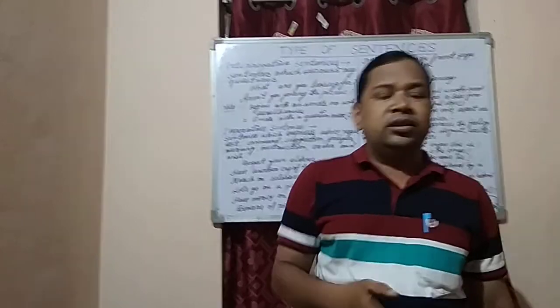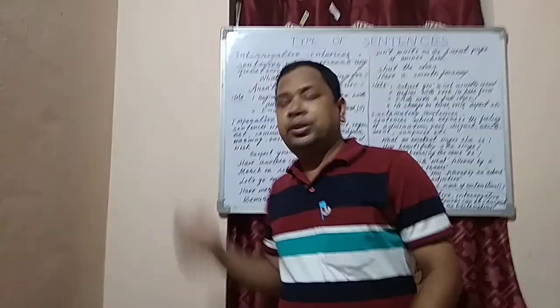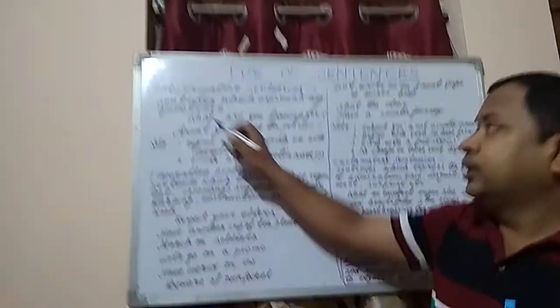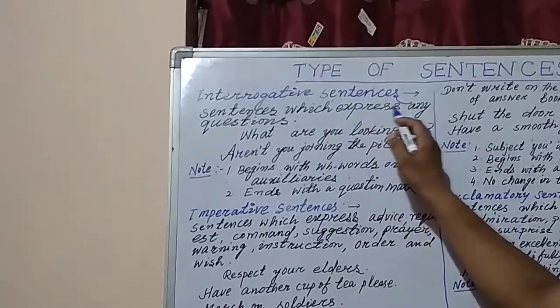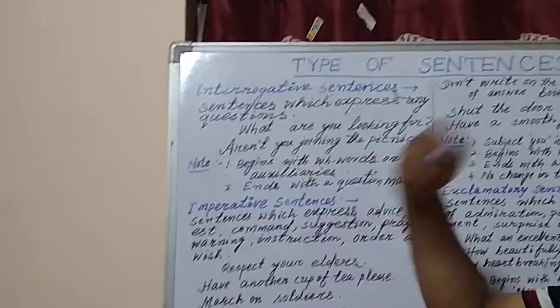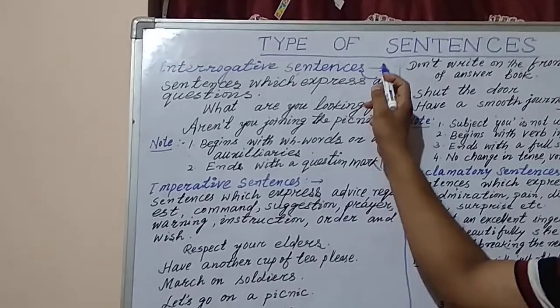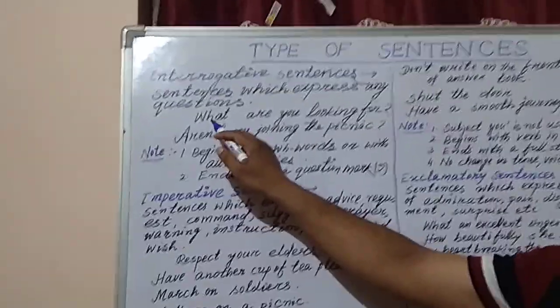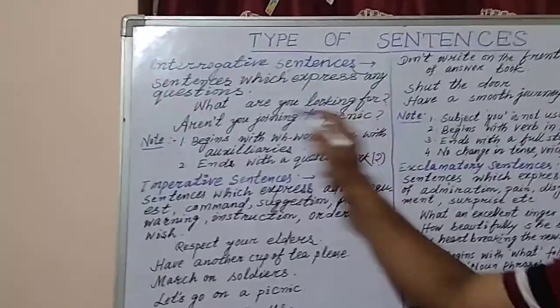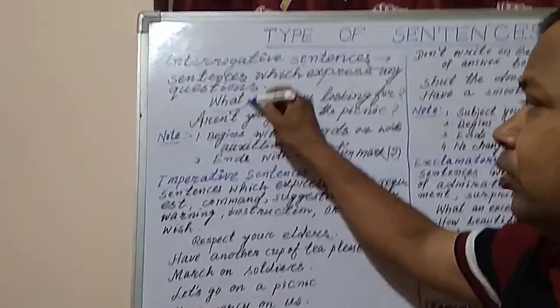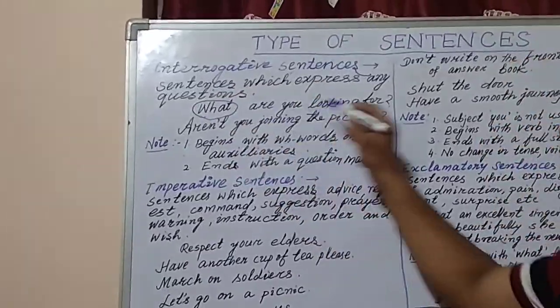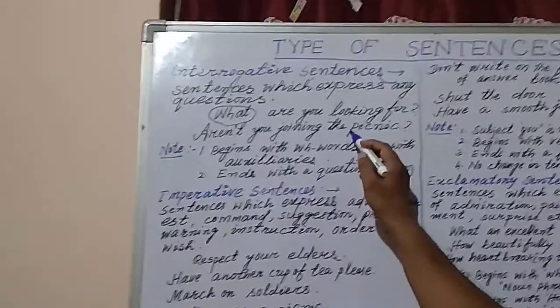So let's see the details on the whiteboard. You see here, sentences which express any questions are called interrogative sentences. For example, what are you looking for? This sentence begins with a WH word. Likewise, aren't you joining the picnic?